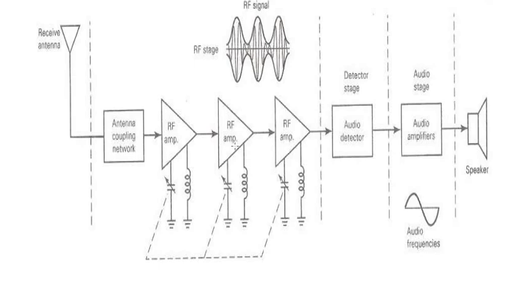In the RF block, what will you have? You will have 2 to 3 RF tuned amplifiers. Why are we using these tuned amplifiers? Because we have to raise the modulated signal which we have got from the transmitter to such a level that it will drive the detector stage. We have to drive the signal to the detector stage.